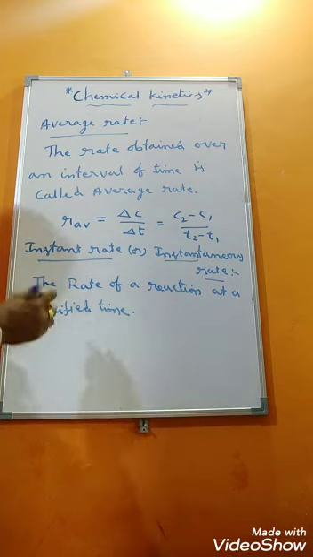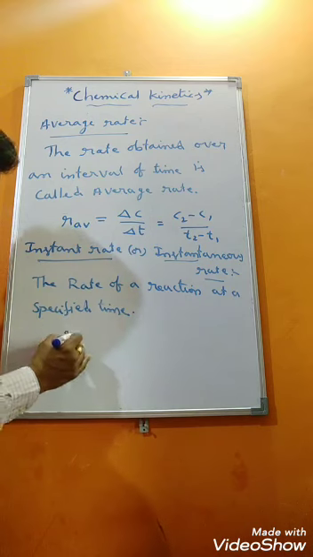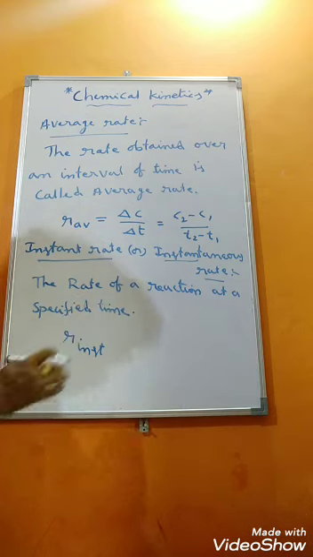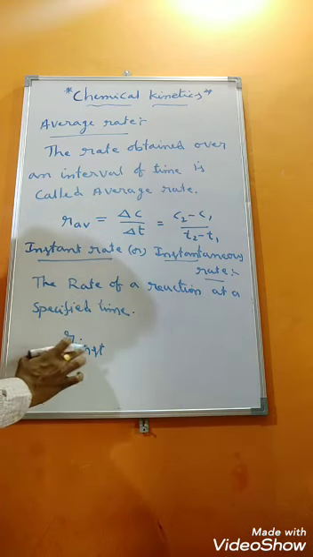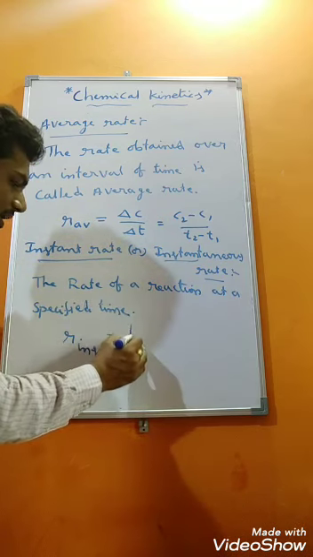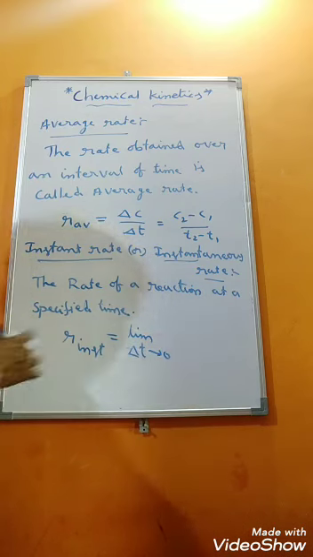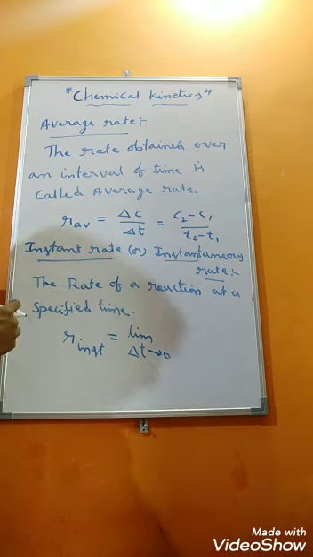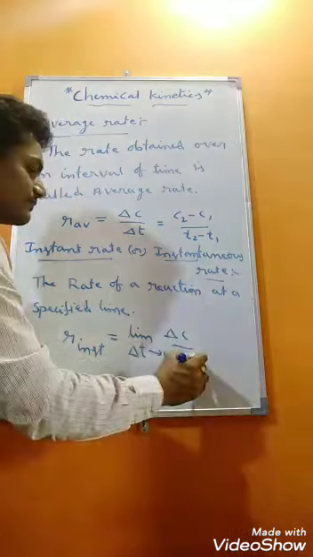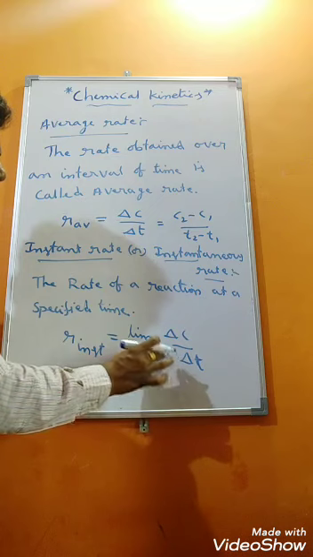Okay, students? So how to differentiate between instantaneous rate and average rate? Rate symbol is R, instantaneous so INST. Instantaneous rate, R_inst, is equal to limit delta t tends to 0, where change in time is almost negligible, so delta c divided by delta t. This is all the same, but here limit delta t tends to 0, a small interval.